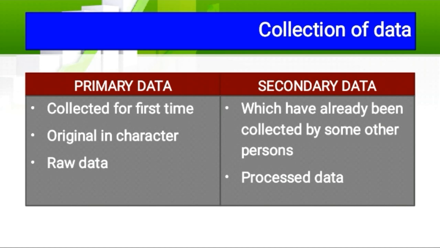Then secondary data, in the sense, is already collected by some other persons. For him it may be primary data, but from him we are taking it, so it is secondary data for us. It is research already made in that area by some other person, we are considering his conclusions, that is processed data. So we are using another person's data as secondary data. By these two ways we are going to collect the data.